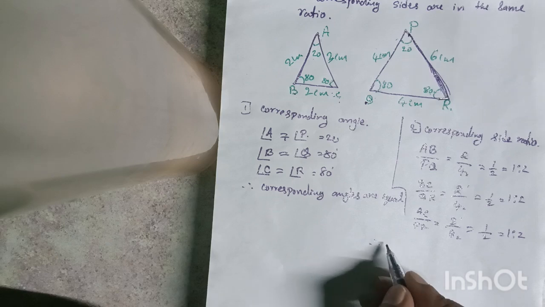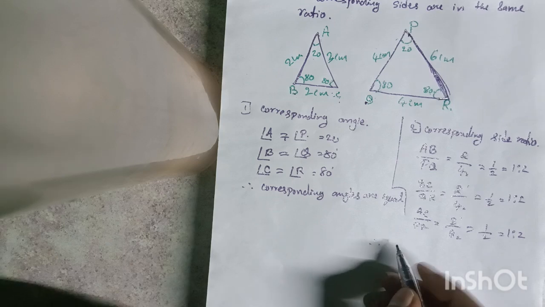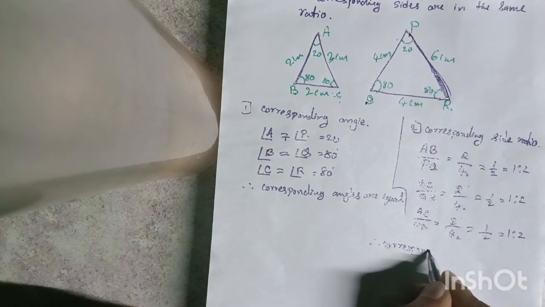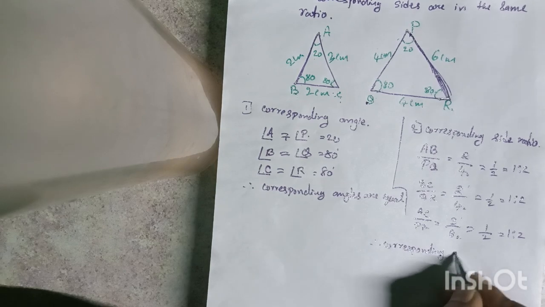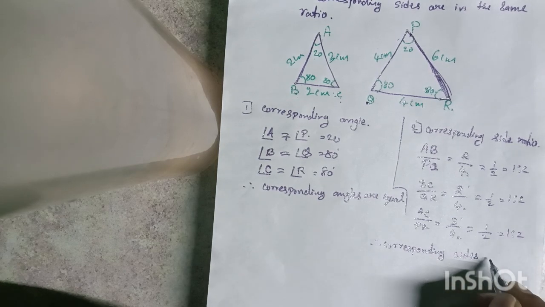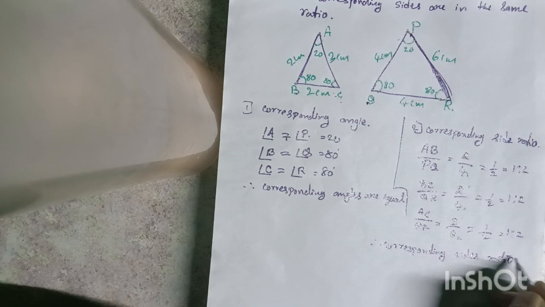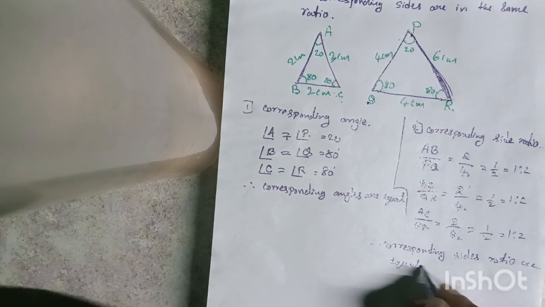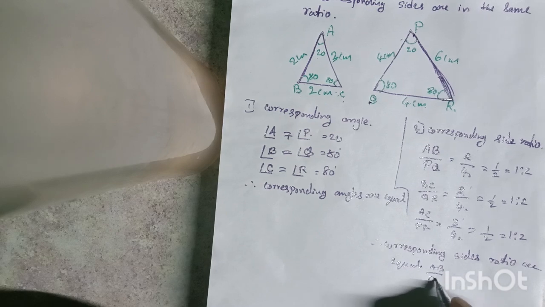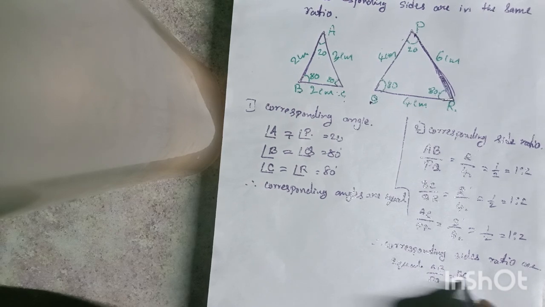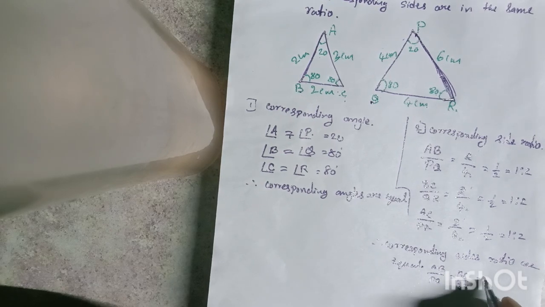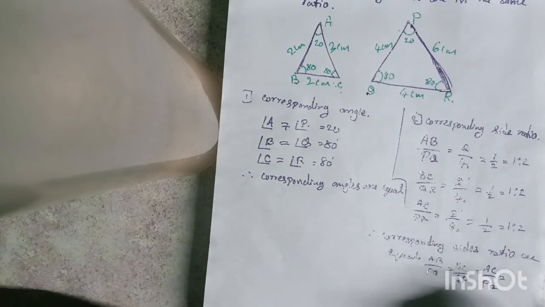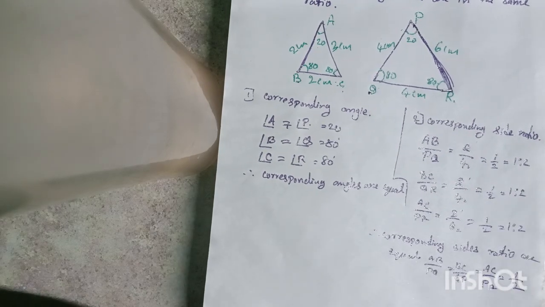What conclusion do we give here then? Corresponding sides' ratios are equal, right? So that is AB by PQ is equal to BC by QR is equal to AC by PR, which is equal to 1/2.